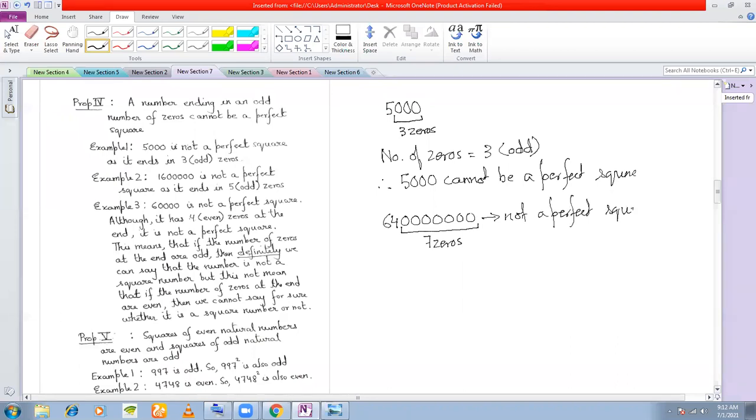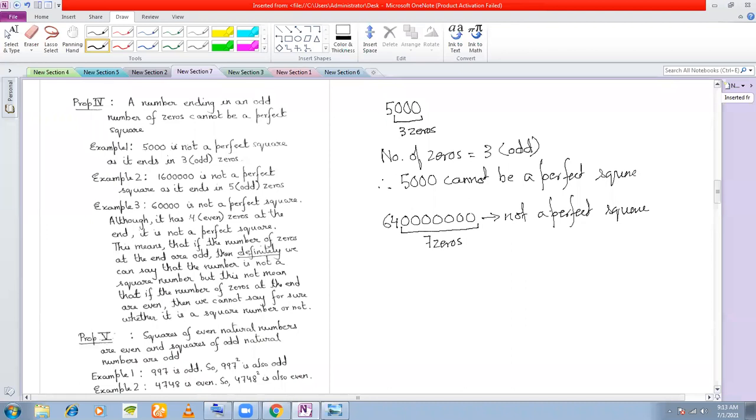Understood? So you can definitely say, if you have an odd number of zeros, it cannot be a perfect square. But if you have an even number of zeros, it may be a perfect square, may not be a perfect square.